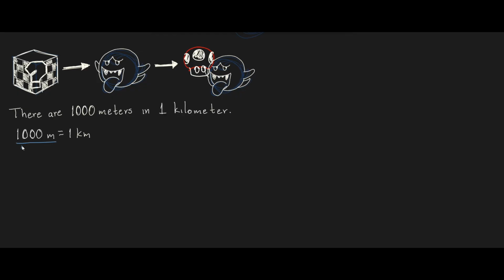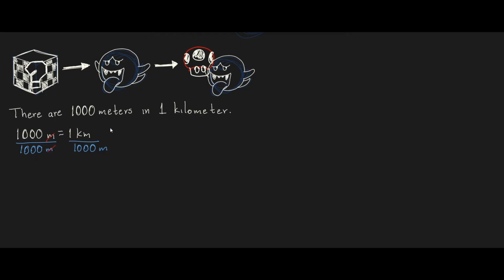We can divide both sides of the equation by 1000 meters, which gives us 1000 meters divided by 1000 meters equals 1 kilometer divided by 1000 meters. We cancel out the unit m for meters on the left side. This is possible because we do math with units of measurement as if they were numbers.